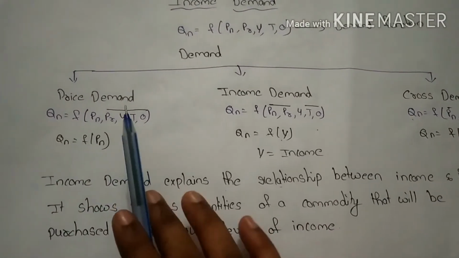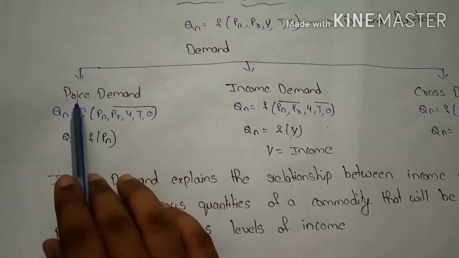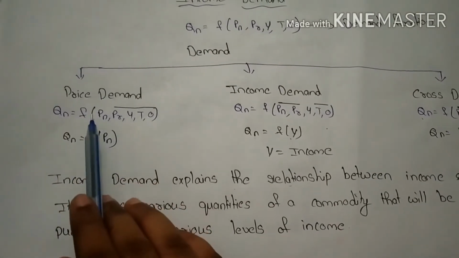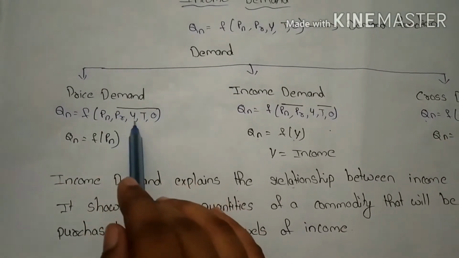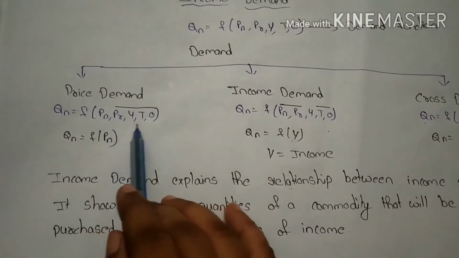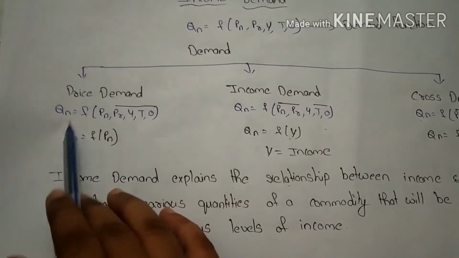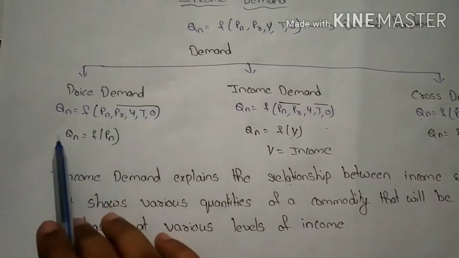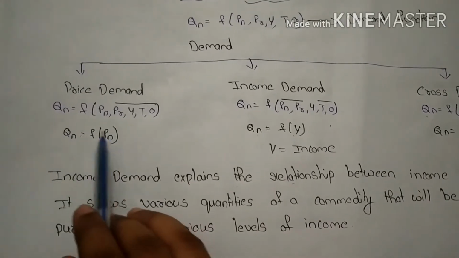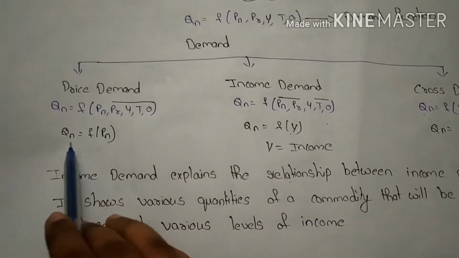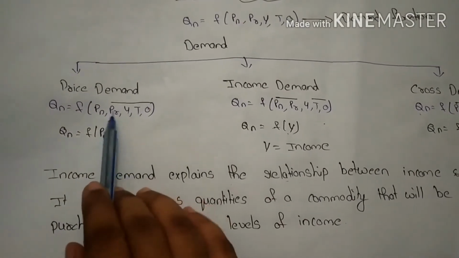In the law of demand, it explains the relationship between the price and demand. Here only the price and demand should be calculated, and all the other determinants should be constant, right? So, these all are in a constant state. There is no change in this. Only the price will change according to the demand. So, it explains the relationship between the demand and price, right? We already know if the price increases, the demand decreases, and if price decreases, demand increases in price demand, right?